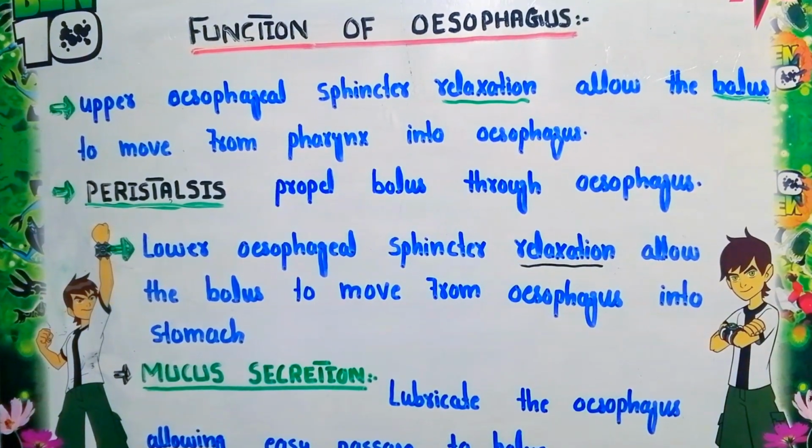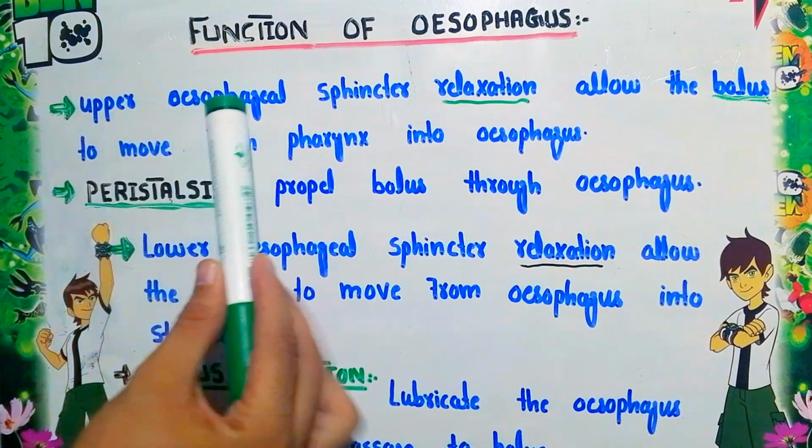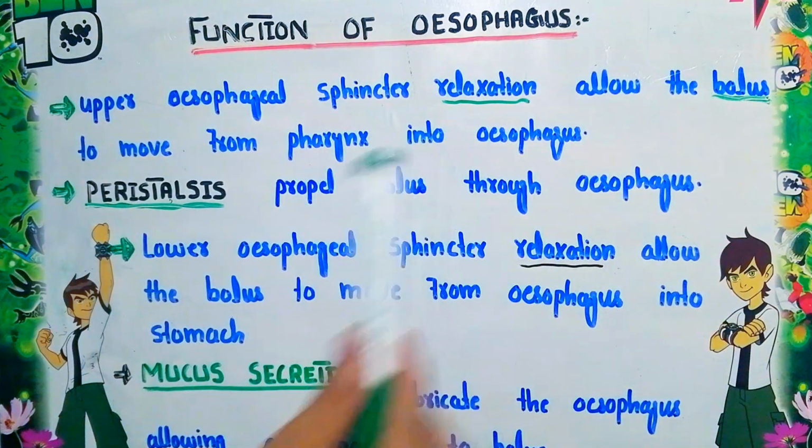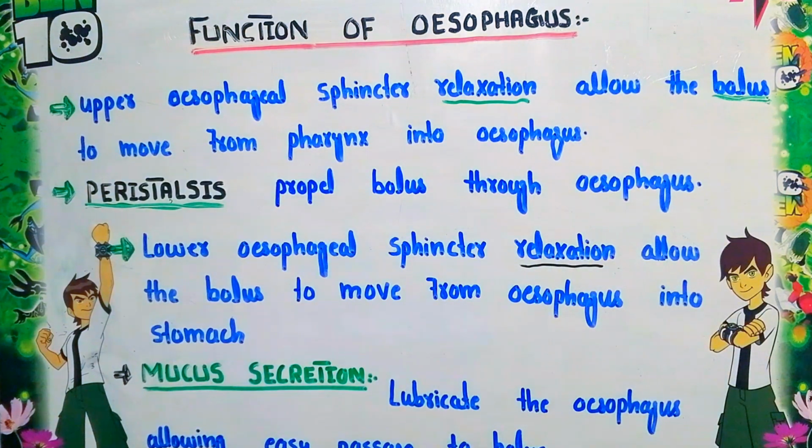So finally, what is the function of the esophagus? Here are some of the functions performed by the esophagus, its wall, and the sphincters present in it. So what are the functions of this wall and overall the function of the esophagus, we will discuss here. The first function is upper esophageal sphincter relaxation, which allows the bolus to move from the pharynx into the esophagus as the food substance that we ingest.